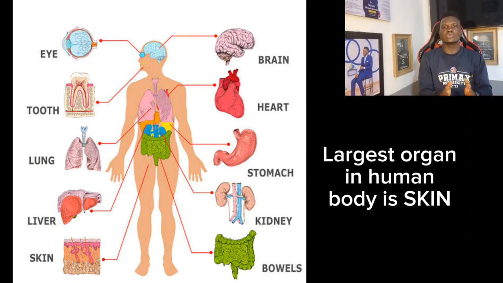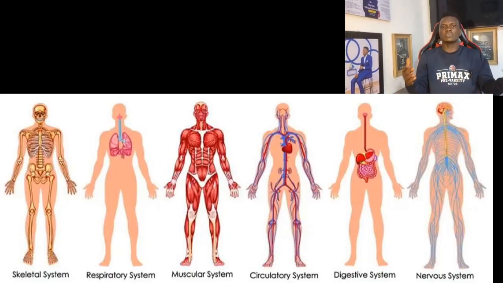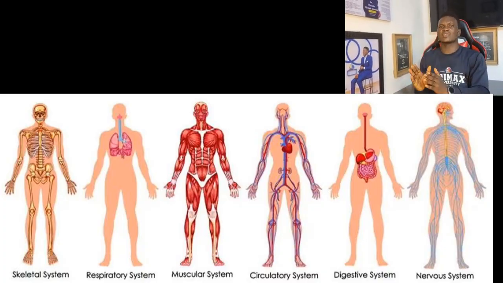Then the organs will form together to form the system. So from there you have your skeletal system, the transport system, the excretory system, digestive system, nervous system. So several organs are the ones that make up all of these systems. We're going to be picking them one after the other and study them as we move on in biology. This is an introduction to the class.